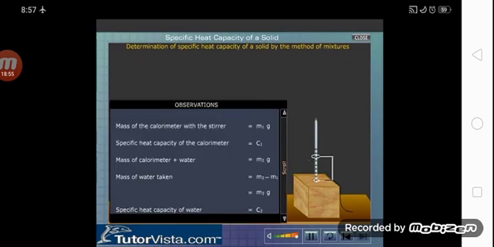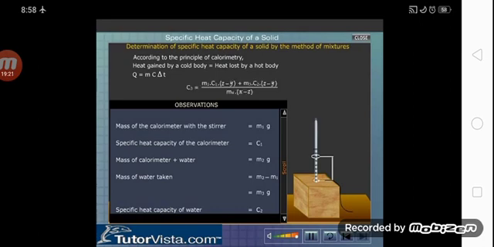We calculate the specific heat capacity of a solid by using the principle of calorimetry. According to the principle of calorimetry, heat gained by a cold body is equal to heat lost by a hot body. The heat gained or heat lost by a body is calculated using the formula Q = mcΔT. Now substitute the recorded values in the equation and calculate the specific heat capacity, the only unknown quantity.